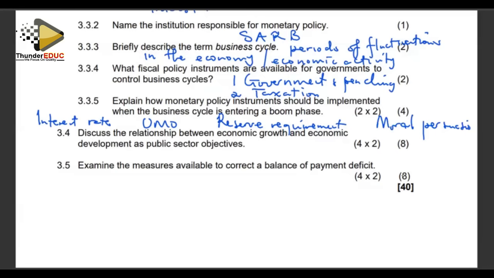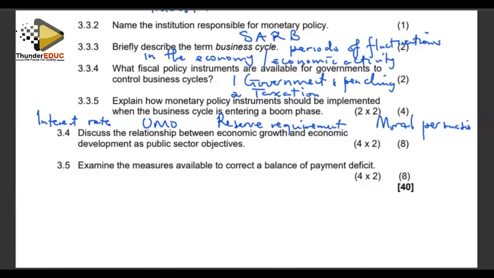Then with open market transactions, the implication there is the government must sell securities to the public so that they are deprived of disposable income in their hands. If we sell securities, it means we are giving them paper and we are taking the real money from their disposal, which will mean that we are going to reduce the level of aggregate demand and hence avoid inflationary pressures on the economy.